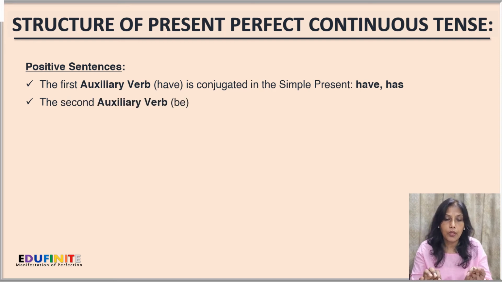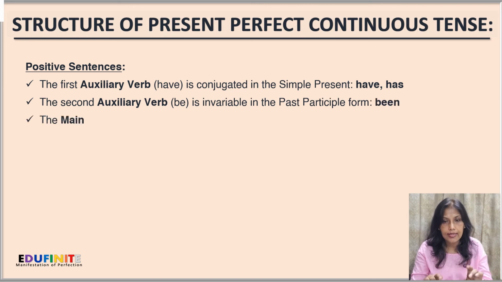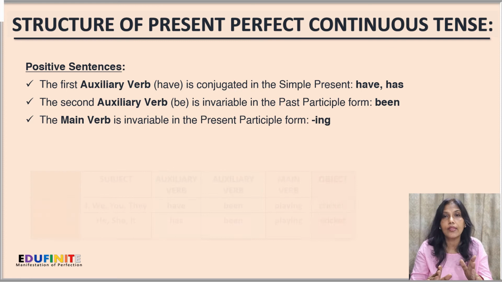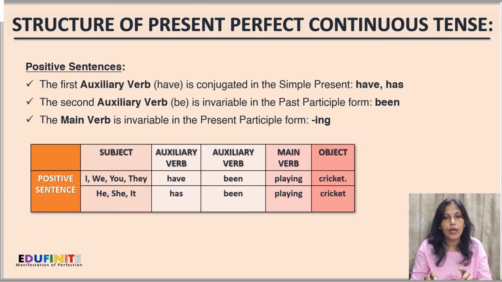Next, we'll focus on how a positive sentence is structured in the present perfect continuous tense. So for the positive sentence, the first auxiliary verb is conjugated in the simple present. That is, it will be either have or has. We use a second auxiliary verb here, the be verb, and it is invariable. That means its form will not change, and it is in the past participle form, that is been.